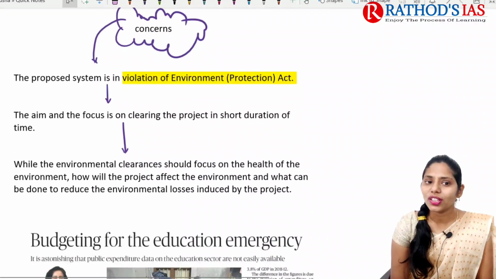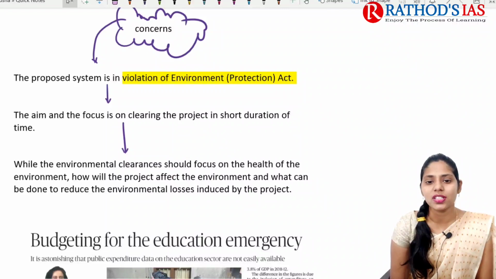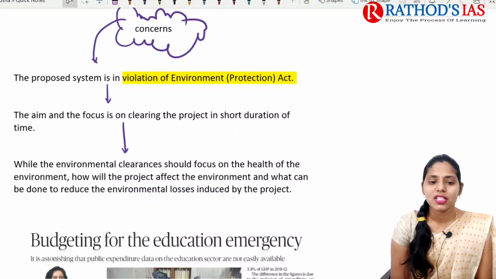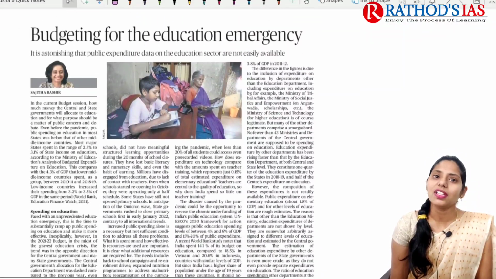If we're talking about the concerns, the proposed system is in violation of the Environment Protection Act of 2006, and the aim and focus is on clearing projects in a short duration of time. So it is also one cause of concern. Environmental clearances mainly focus on the health of the environment, so whenever we go for decreasing the time for environment clearances, that will also lead to some environmental loss as well. So this is the gist of this topic, and now let us see the next topic.